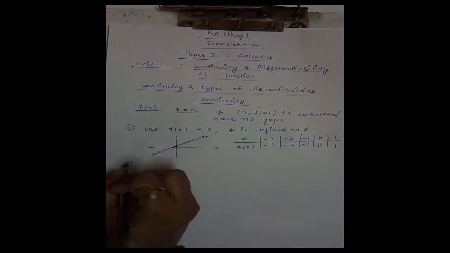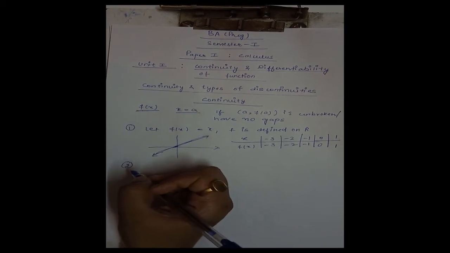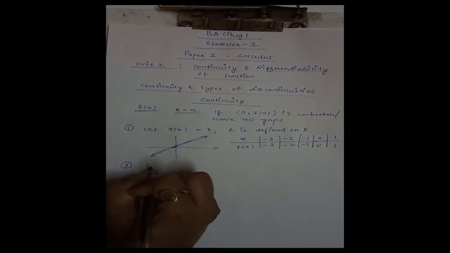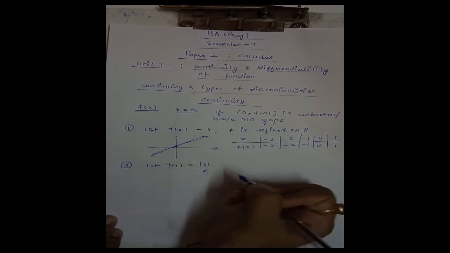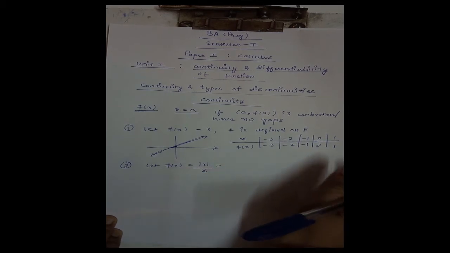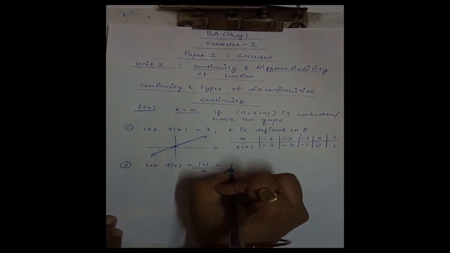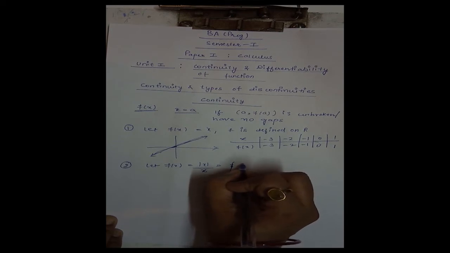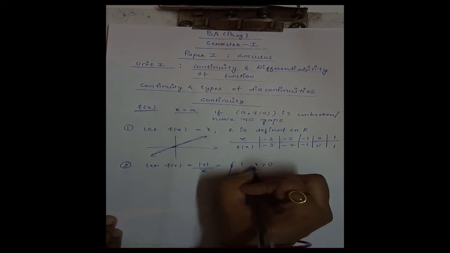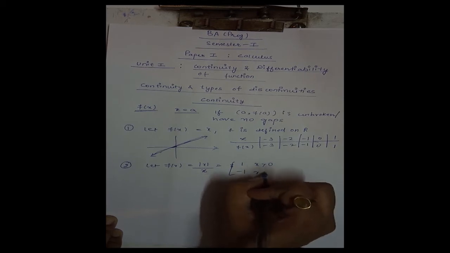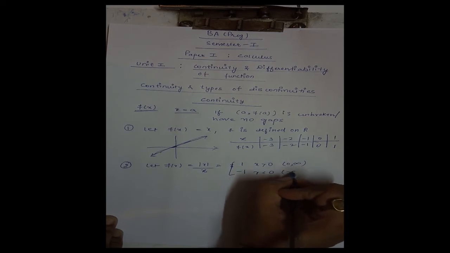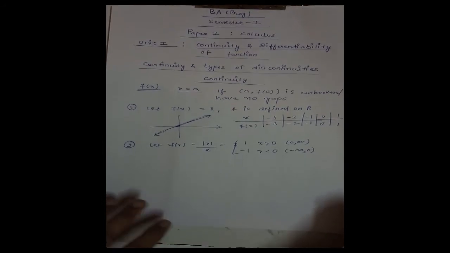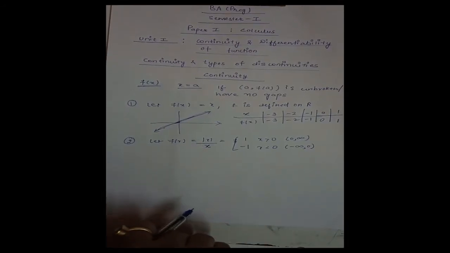Now consider another example. Let f(x) is equal to mod x by x. Now this function is defined as 1 if x is greater than 0, -1 if x is less than 0. This means this is nothing but interval (0, infinity) and this is (minus infinity, 0). Now at x is equal to 0, this function is not defined. It is of 0 by 0 form at x is equal to 0.